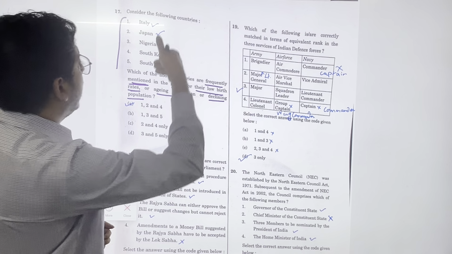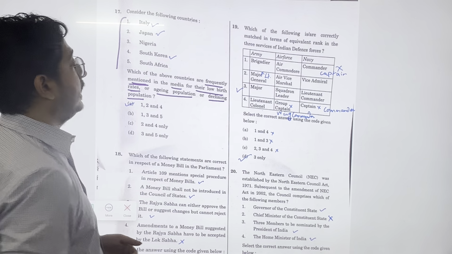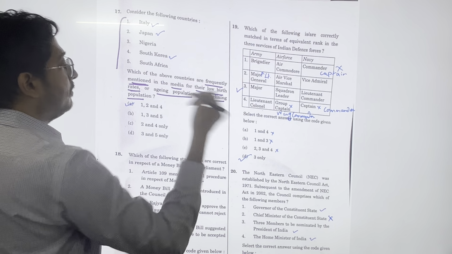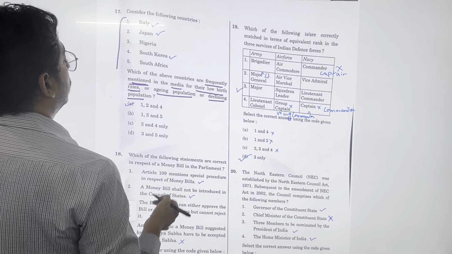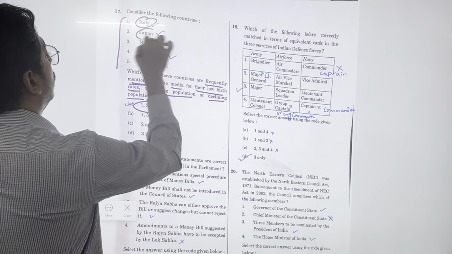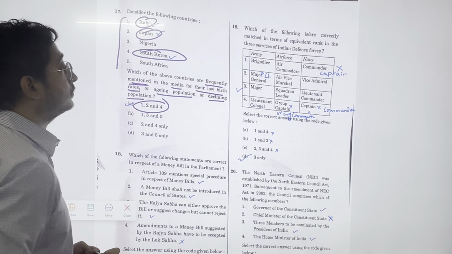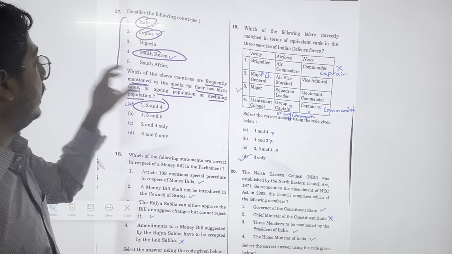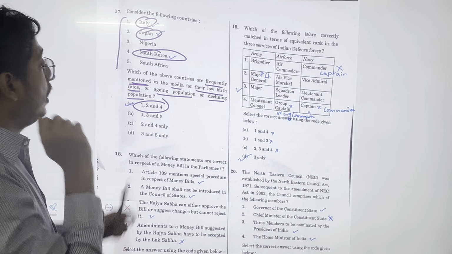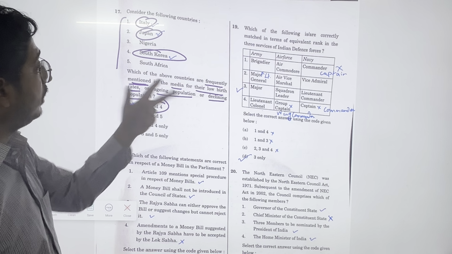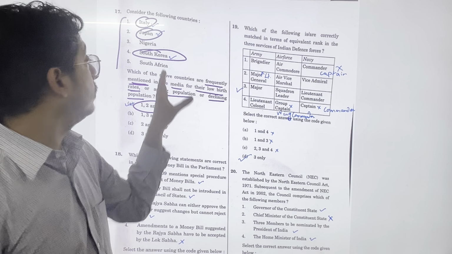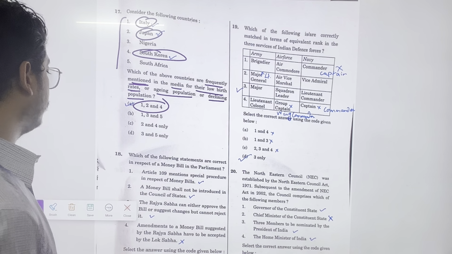Because everything seems to fit, South Korea seems to fit, Nigeria seems to fit. Okay, so here the answer is Italy, Japan, because they are frequently mentioned, and South Korea. So answer is 1, 2 and 4. Because 3 things are given: aging population is happening, declining population is happening, and low birth rates are happening. So all these 3 satisfy these 3 conditions. Okay, so answer is Italy, Japan and South Korea.